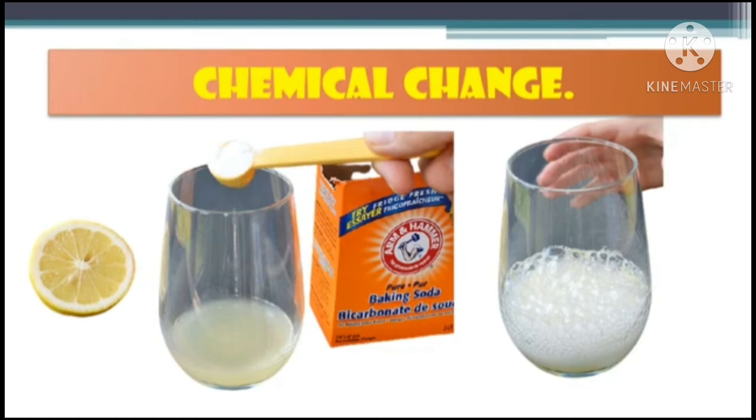Sometimes some characteristic observations are perceived during a chemical change. These enable us to know that a chemical change has taken place, and due to this the properties of the lemon juice are changed after adding the baking soda. These are the effervescence.